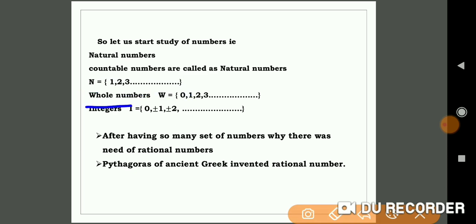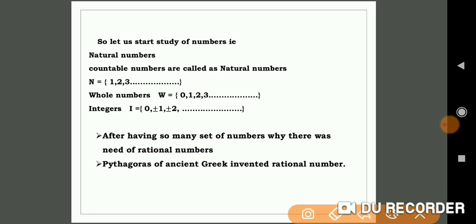So next is whole numbers, ಪೂರ್ಣ ಸಂಖ್ಯೆಗಳು, ಅದನ್ನು ನಾವು W ಇಂದ ಗುರುತಿಸುತ್ತೇವೆ, and these contain an extra number which is 0, which means nothing. Thereafter, there were integers, ಪೂರ್ಣಾಂಕಗಳು, which are represented by I or Z, which include the numbers 0, plus or minus 1, plus or minus 2 and so on.